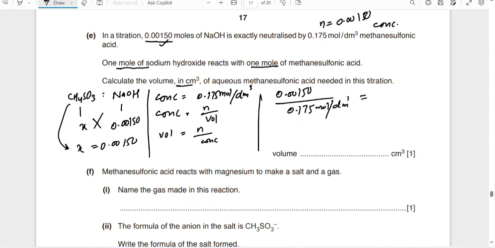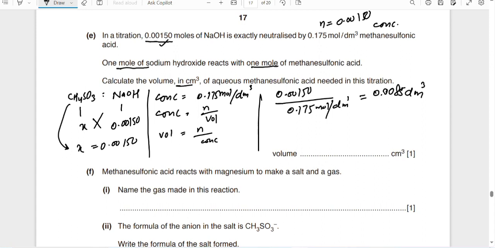After calculating, we get 0.0085, but this will be in dm cube.